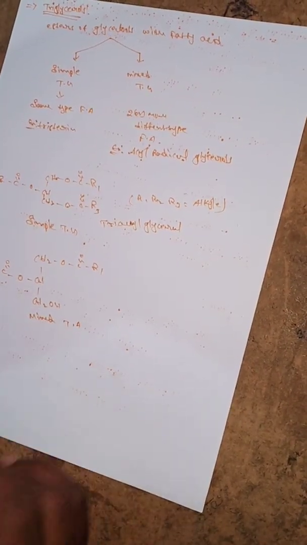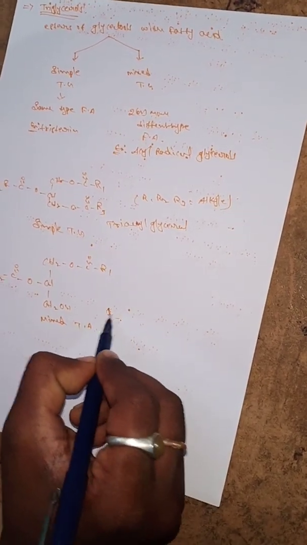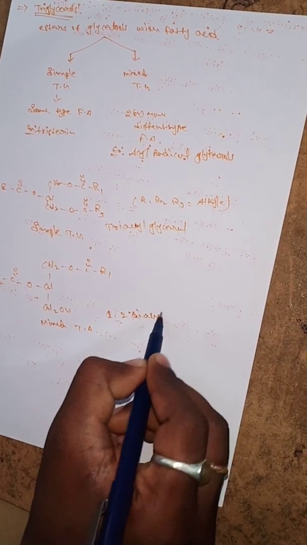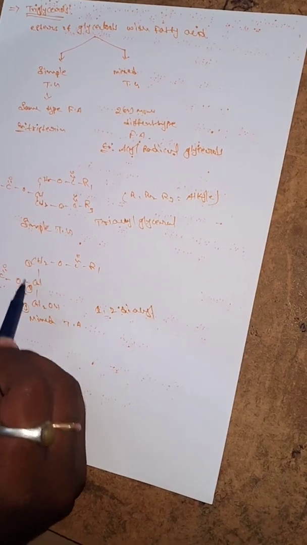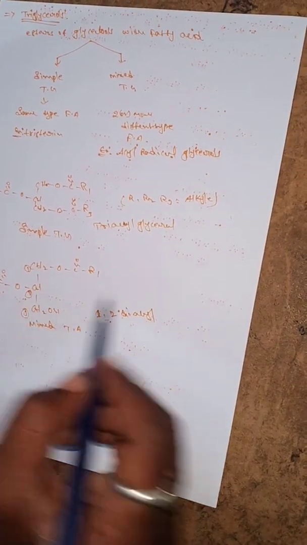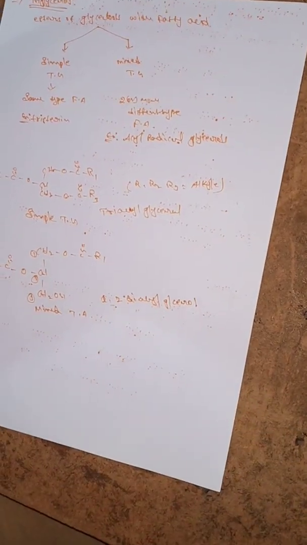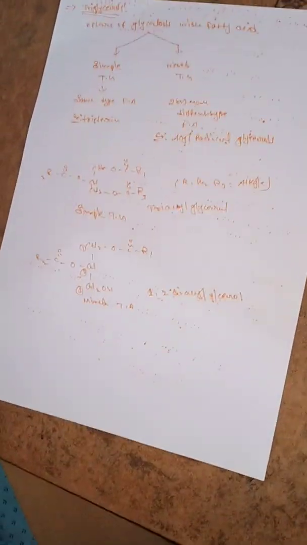What is the mixed triglycerol example? 1,2 diacyl. Here 1, this one is the second carbon, this one is the third carbon. 1,2 diacyl groups, and this one is the glycerol. So it is 1,2 diacylglycerol. This is the structure and chemistry of the triglycerols.